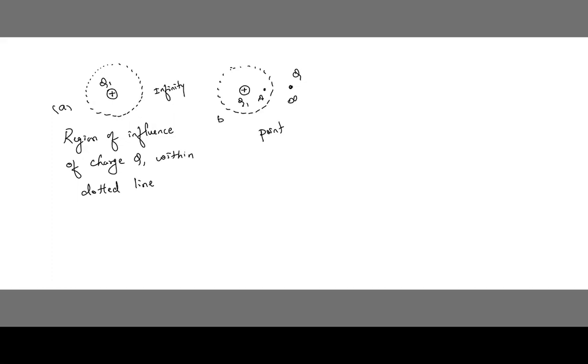So this is figure A and this one is figure B. Here in this figure we can see point A is inside the region of influence of Q1.